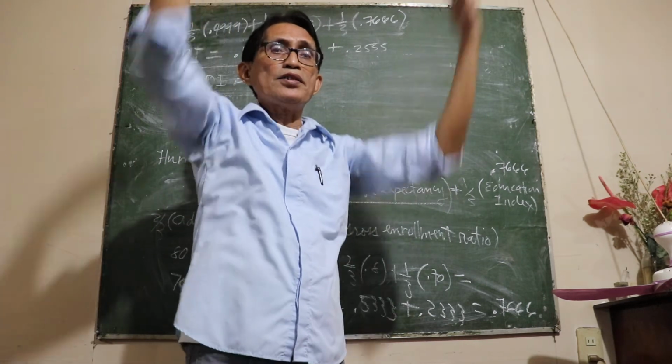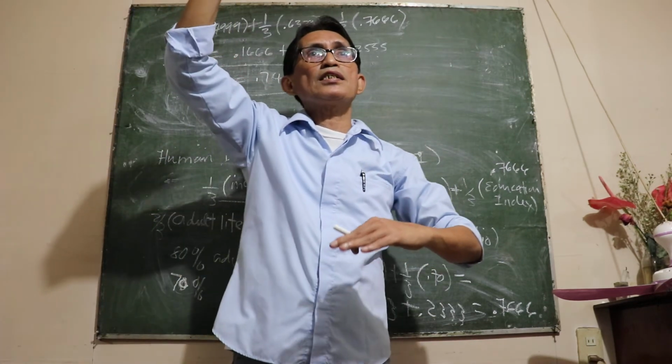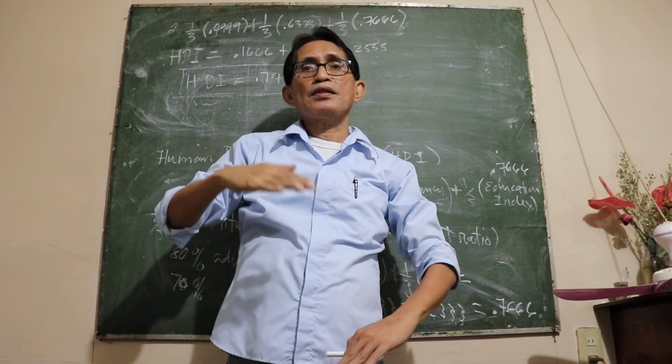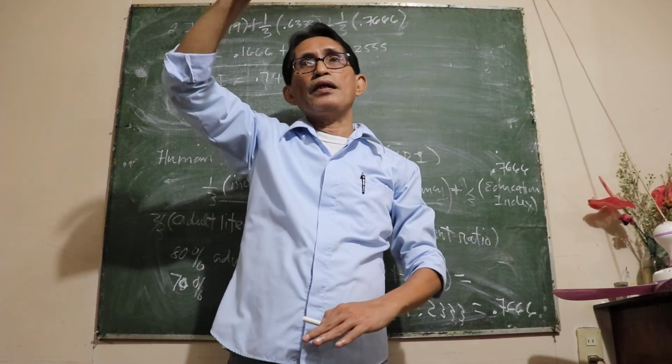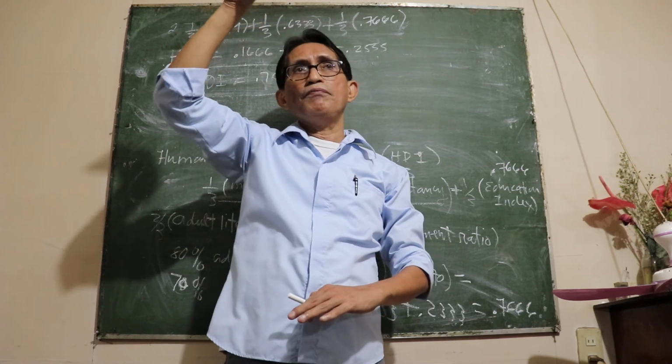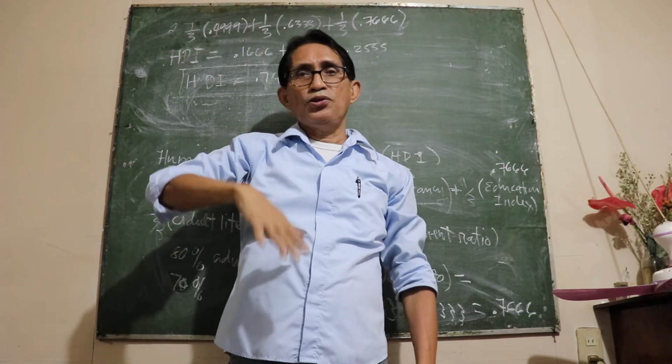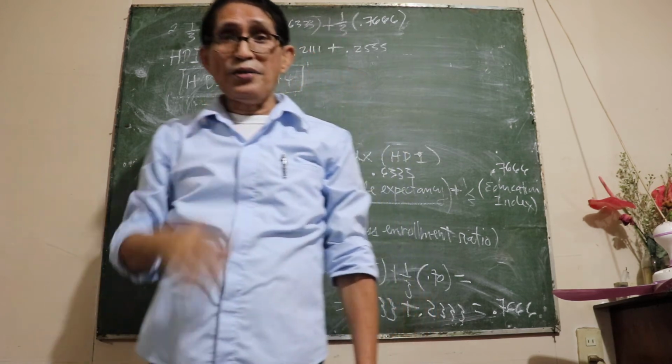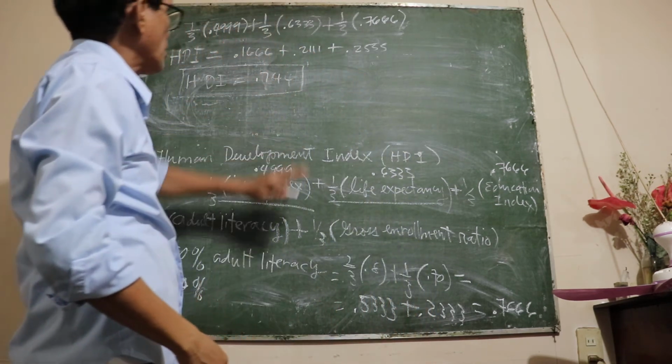After comparison, they have certain groupings of which countries are to be called developed, highly developed, or underdeveloped. So that's a simple overview of the subject matter.